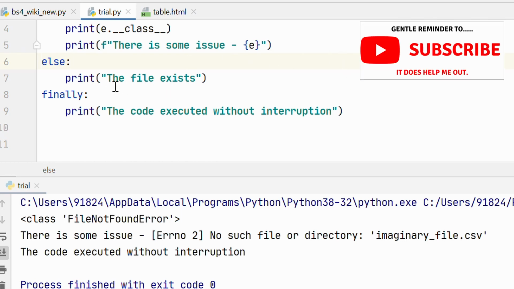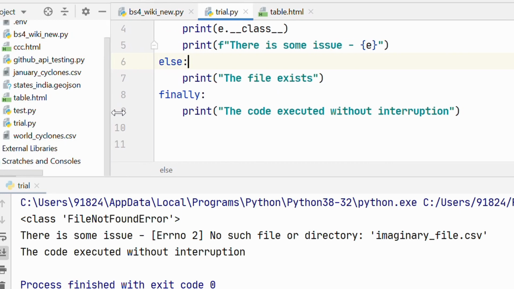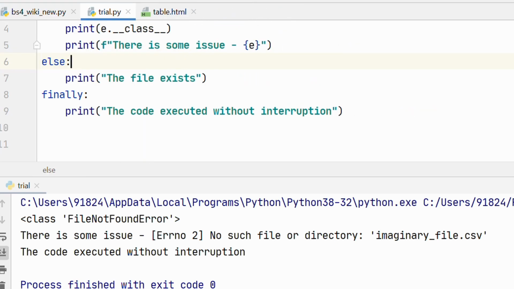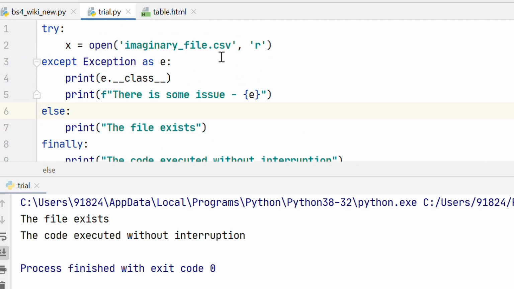The else block only executes when there is no exception, and as you can see here, the code inside the else block did not run. So let's fix this. For that, let's just create the imaginary file.csv. Now that we have an imaginary file.csv, let's go ahead and run this code again. And there you go. You see, we were able to open the imaginary file.csv. We did not encounter any kind of exception. Now the result says the file exists, which means the code inside the else block ran successfully. So this is how the try, except, else and finally blocks work in error handling.